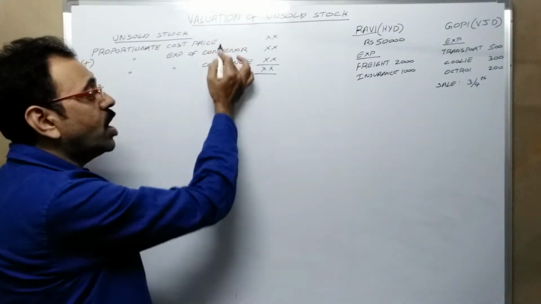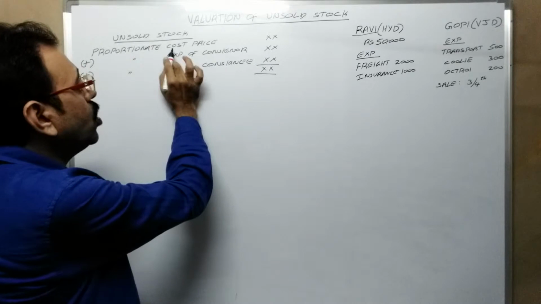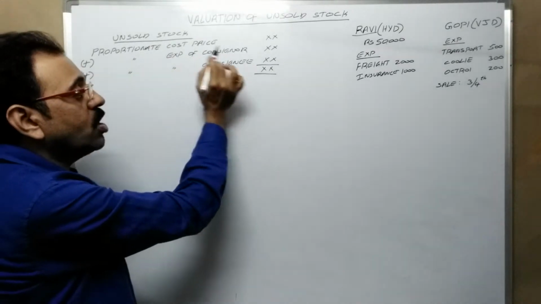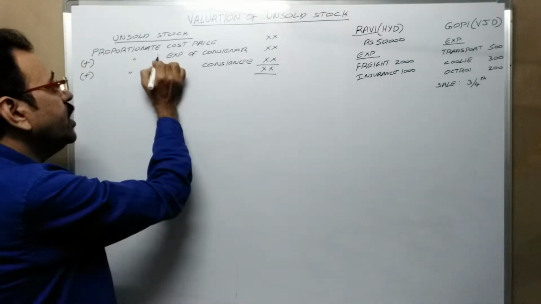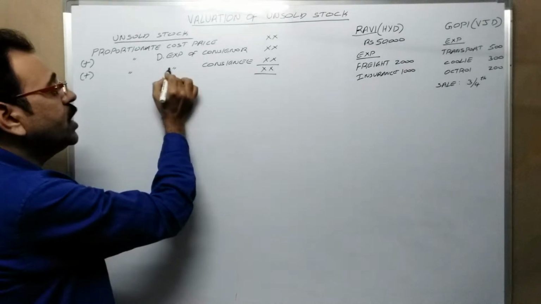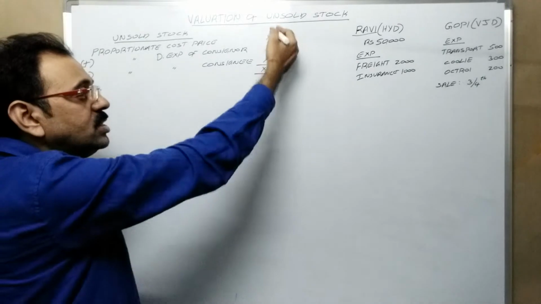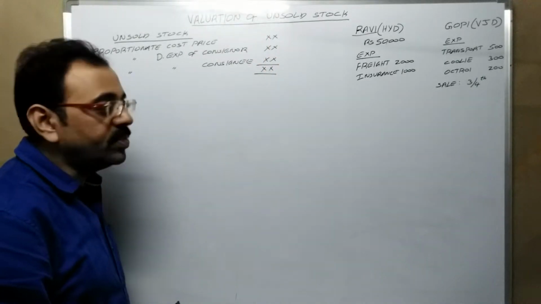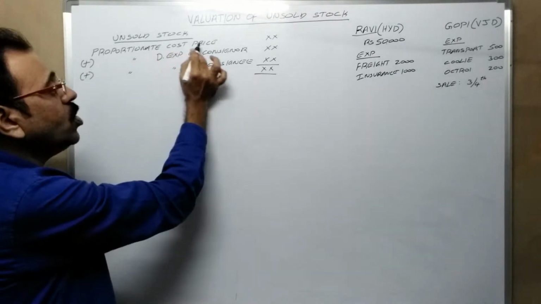You know, this is the formula to calculate unsold stock. Proportionate cost price, plus proportionate direct expenses of consignor, and proportionate direct expenses of consignee. If you add these three, then unsold stock value comes. Now, first one is what? Proportionate cost price.